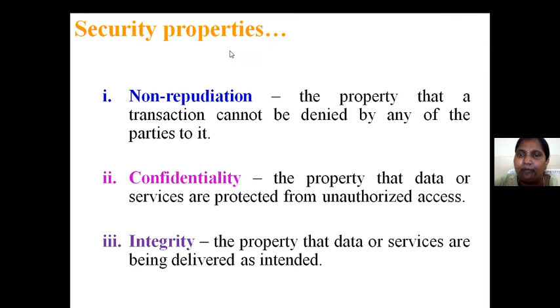What are the basic security properties we have? Non-repudiation: if any person who has done a transaction denies it, saying he did not do it, then we have to prove that that person did the transaction. That is called non-repudiation. Coming to confidentiality, whatever data you have in your system or your personal data is not accessed or modified by others. That is called confidentiality.